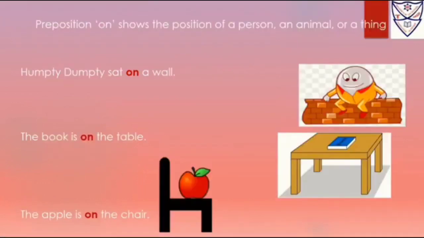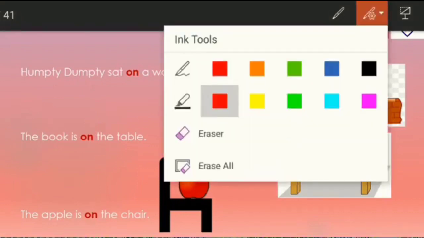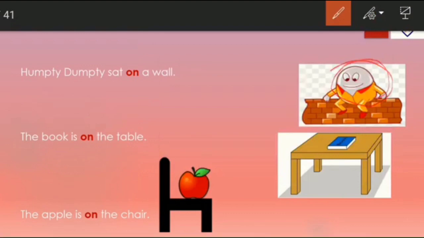Now preposition on. Have you heard the poem when you were small? Humpty Dumpty sat on a wall. Humpty Dumpty had a great fall. Do you remember this poem? Yes, when we were small we heard this poem. Even we learned this poem. So Humpty Dumpty, where did he sit? Humpty Dumpty sat on a wall.